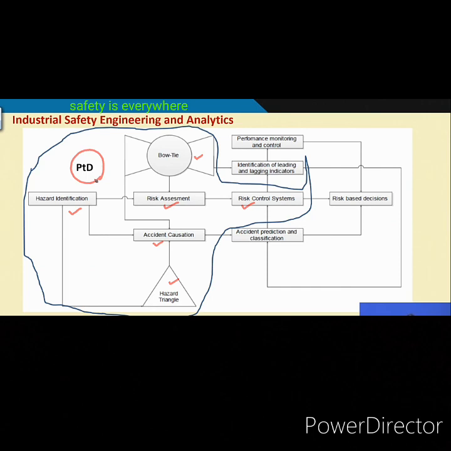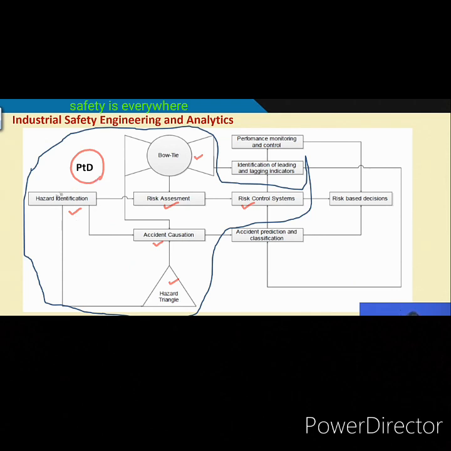PTD is a life cycle design concept where the hazards that may occur along the life cycle of a system or the process or a product you manufacture or you install, all those hazards are to be thought of at the design stage, and proper interventions, which may be design, redesign, options, controls, must be put into place.